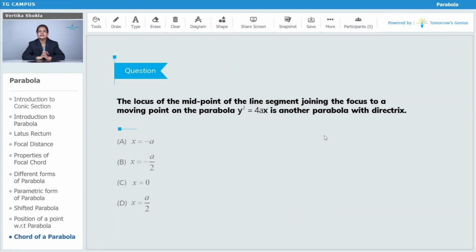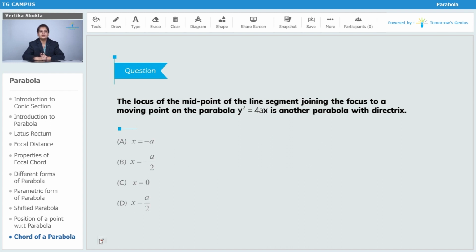The question we are discussing says that the locus of the midpoint of the line segment joining the focus to a moving point on the parabola y square is equal to 4ax is another parabola with vertex. They have already given that if you find the locus of the midpoint of the line joining the focus and any point on the parabola, it will give you another parabola. But what they are asking is the directrix of that other parabola. So first we will find the equation of that other parabola.